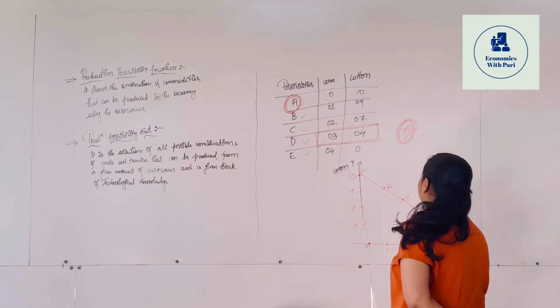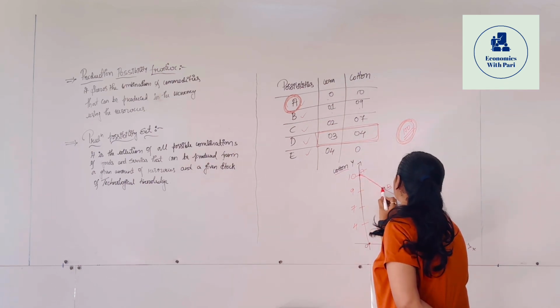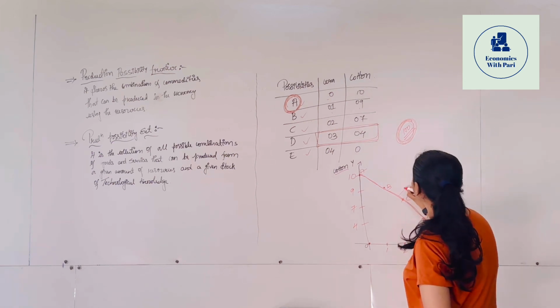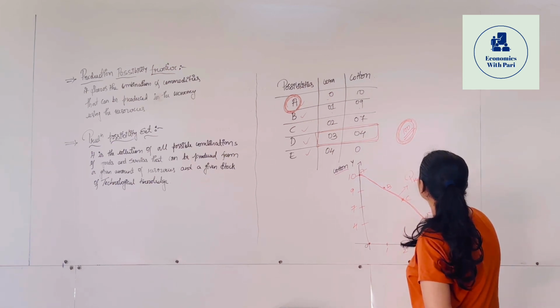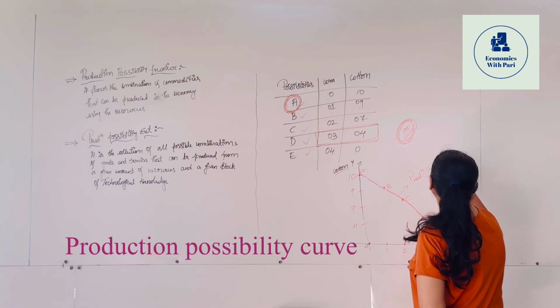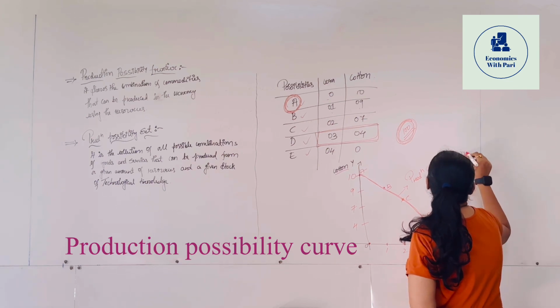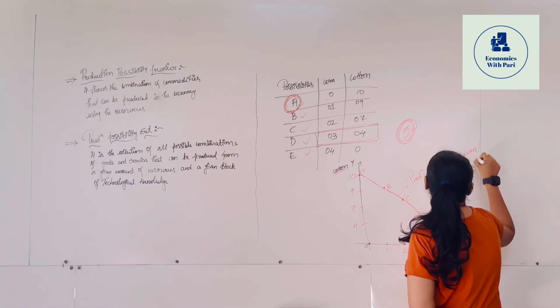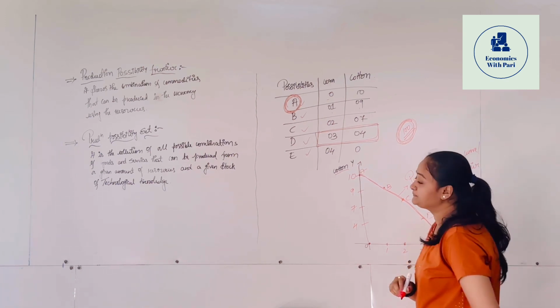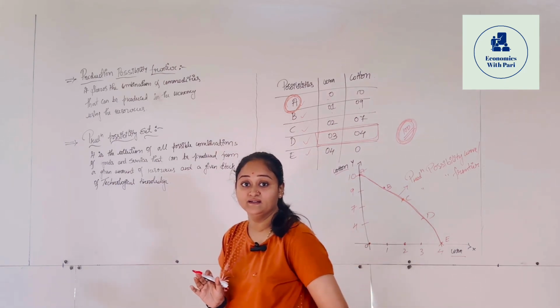ये आपकी बुक में और अच्छे से आएगा. So this will be the production possibility curve or production possibility frontier. ठीक है, आई बात समझ में?